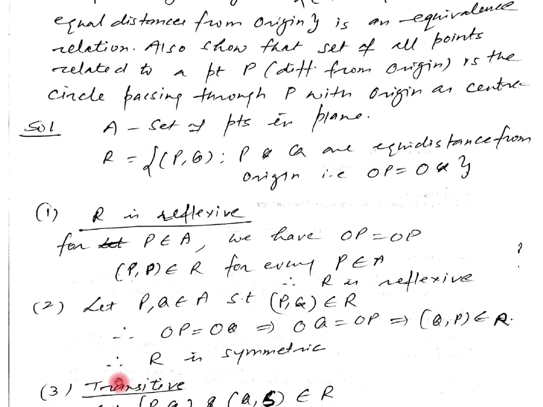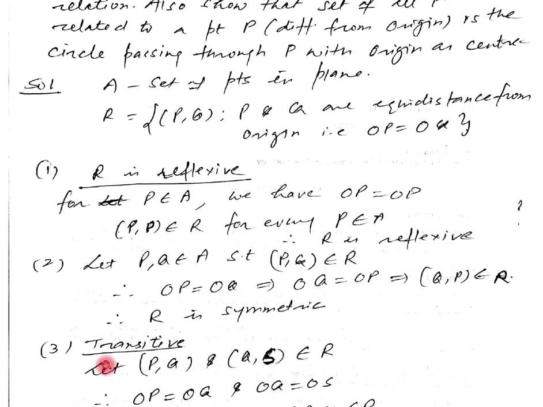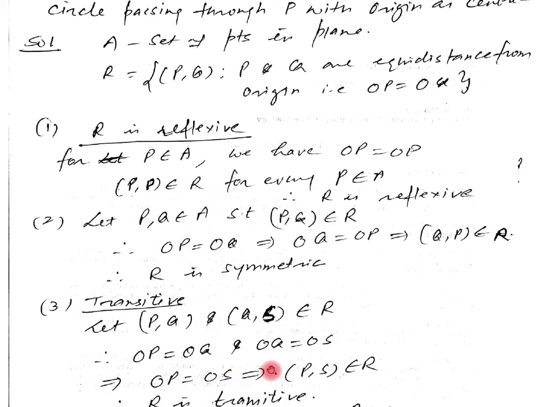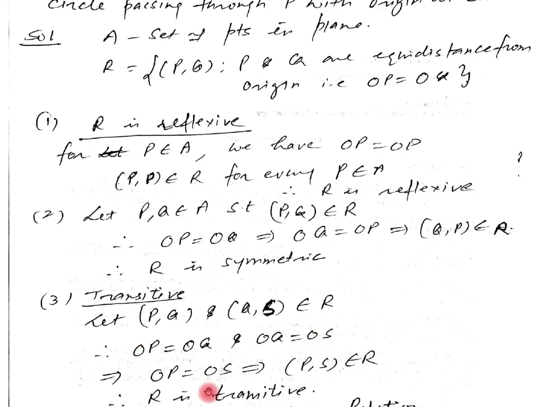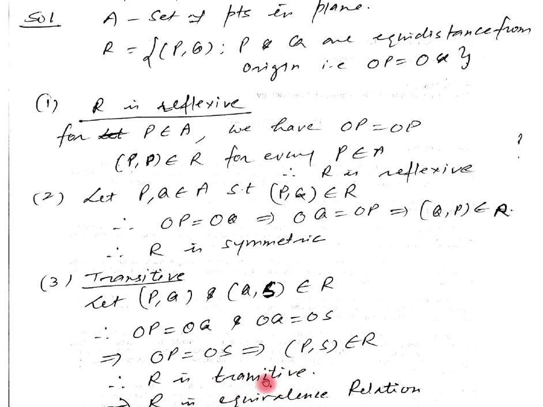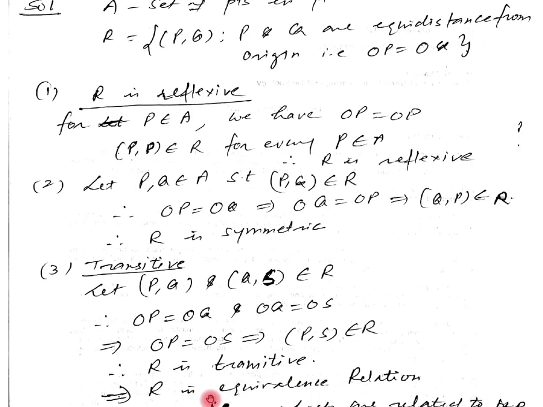Now, let us check its transitivity. We consider any arbitrary pairs like this. Let (P, Q) and (Q, S) belong to R. Now, if (P, Q) belongs to R, then OP equal to OQ. If (Q, S) belongs to R, then OQ equal to OS. Now, these two imply OP must be equal to OS. This implies (P, S) belongs to R. It means R is transitive.